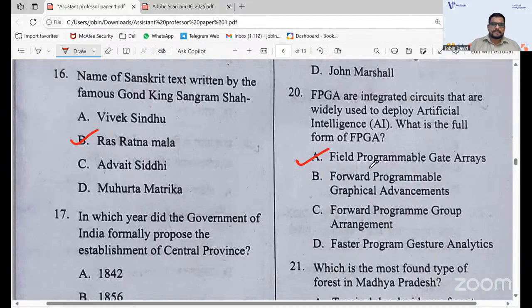FPGA. Okay, please remember this is a very important one. Not only for the MPPSC people, but for any exam, for example if you write the NET exam or any other state eligibility test exams, it's very important that you will have questions from artificial intelligence, in the topic of ICT.